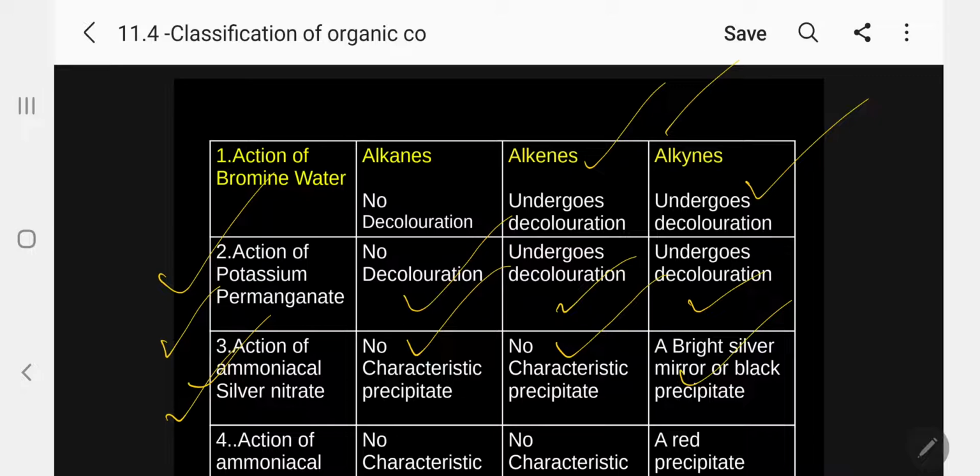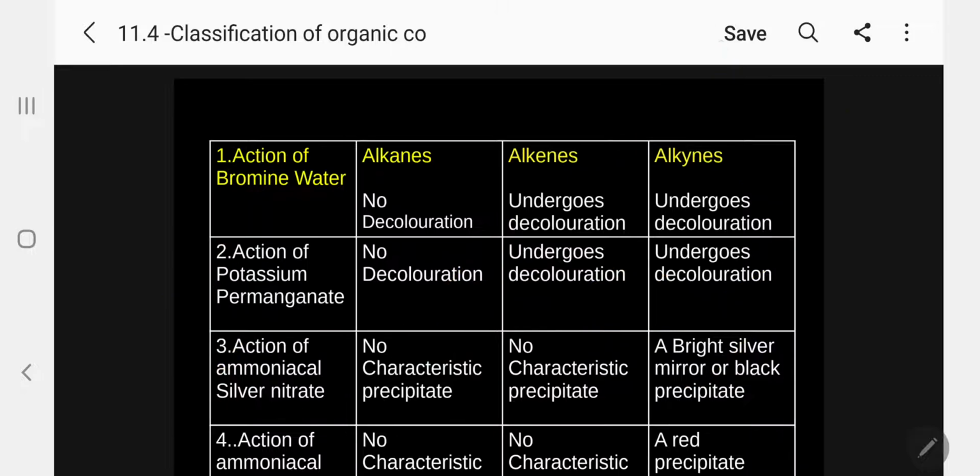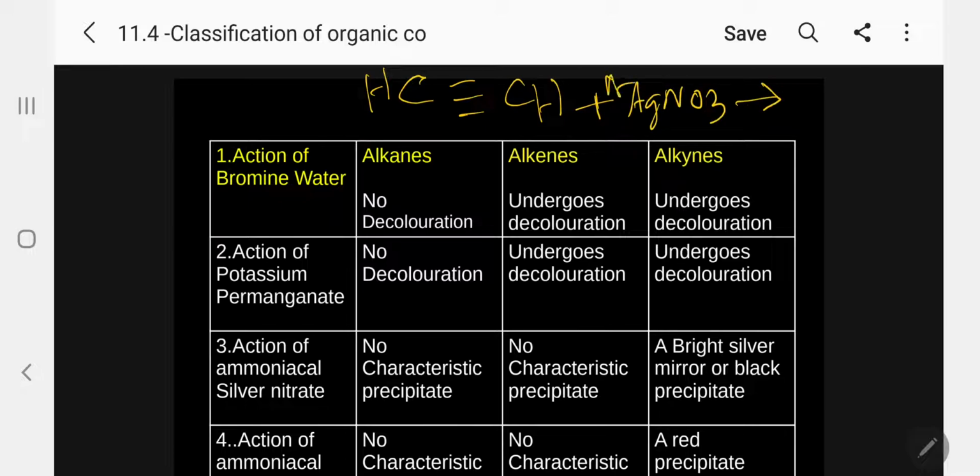Actually, what is happening there, kindly listen to me. There is acetylene present, and you are adding ammoniacal silver nitrate. The hydrogen present in the acetylene is acidic in nature, so that will be replaced by the metallic atom silver. So what we are having is C triple bond C with Ag and again Ag.